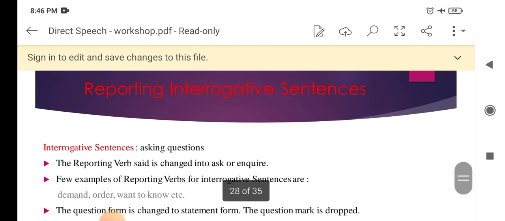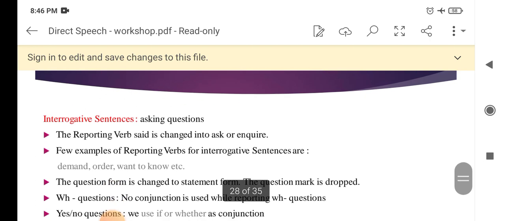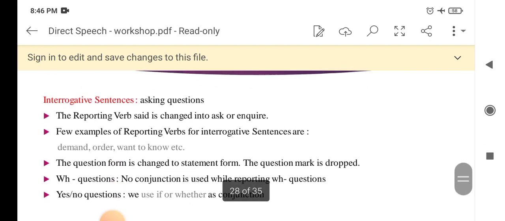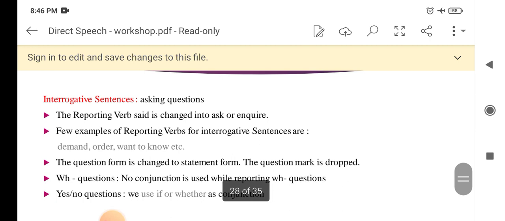Now we see interrogative sentences. So what changes are we going to make in an interrogative sentence? The reporting verb said is changed into ask or inquire. A few examples of reporting verbs for interrogative sentences are demand, order, want to know.